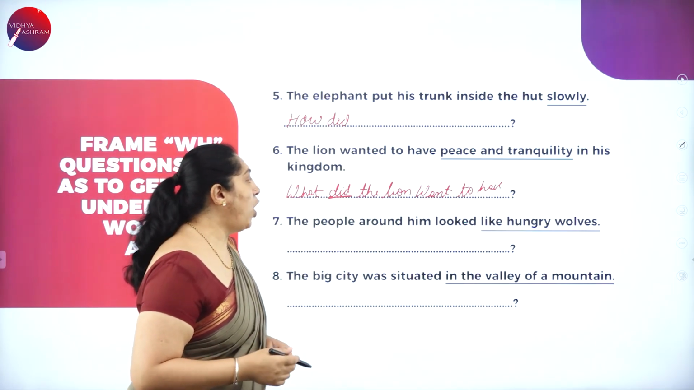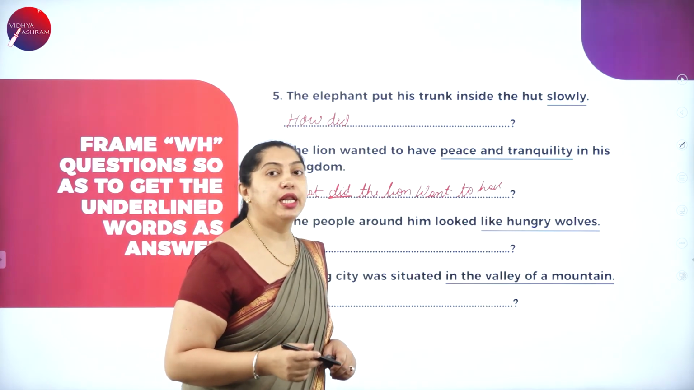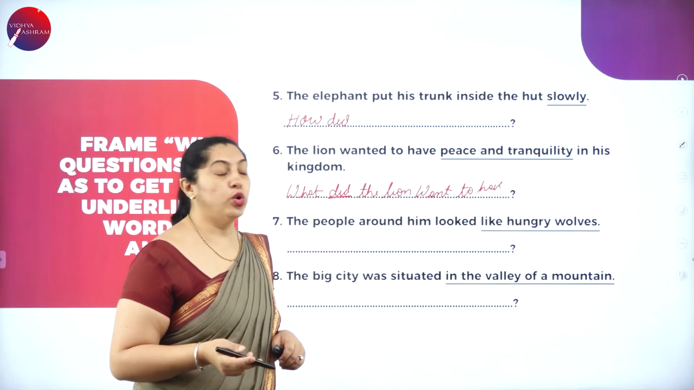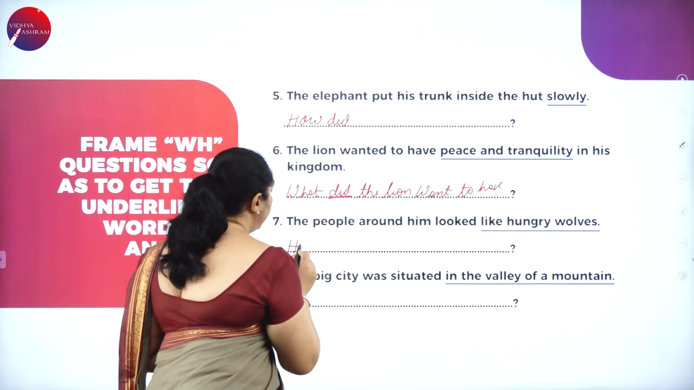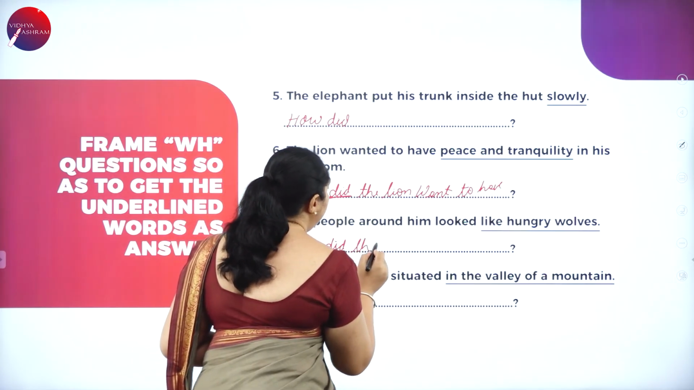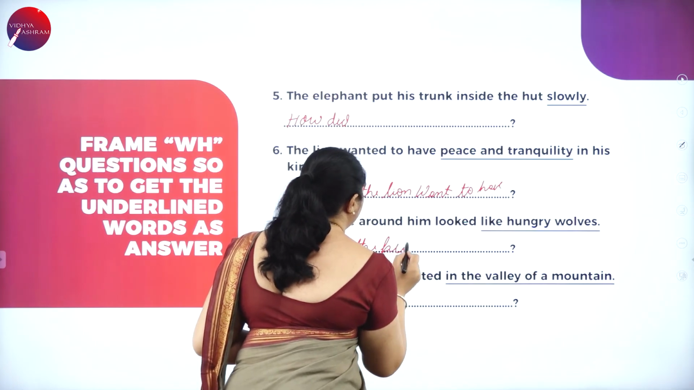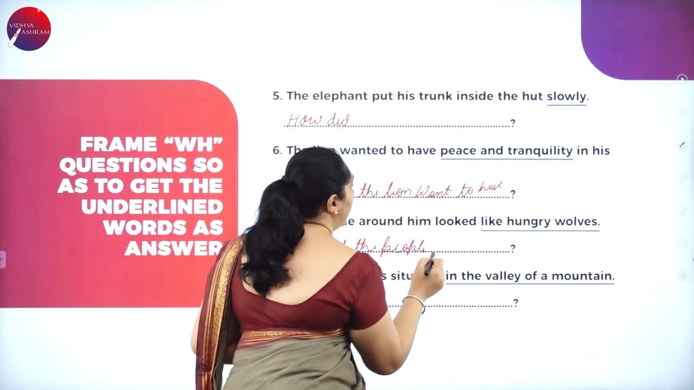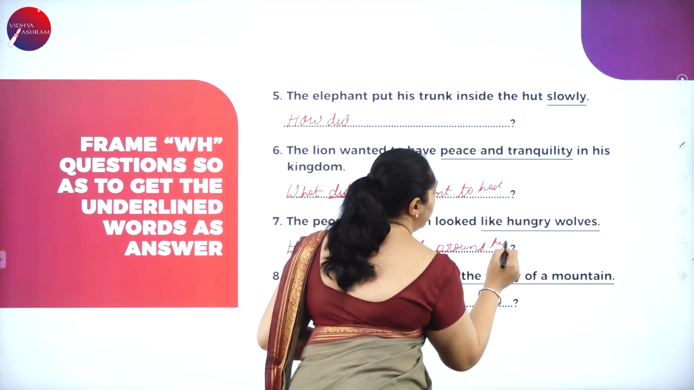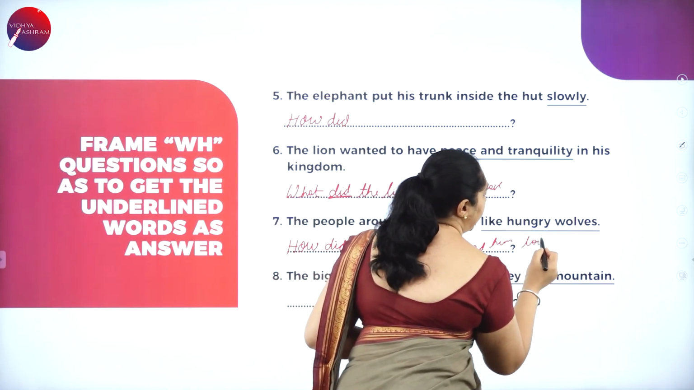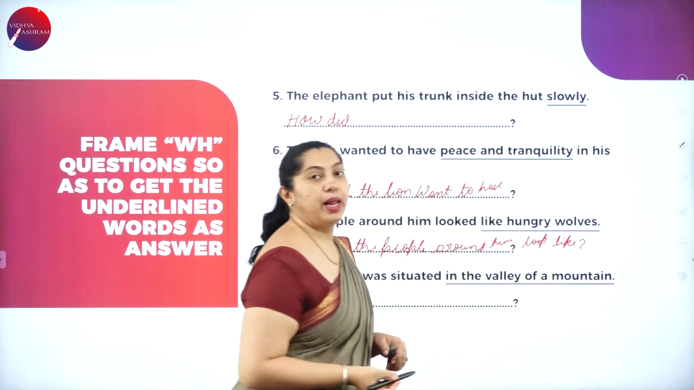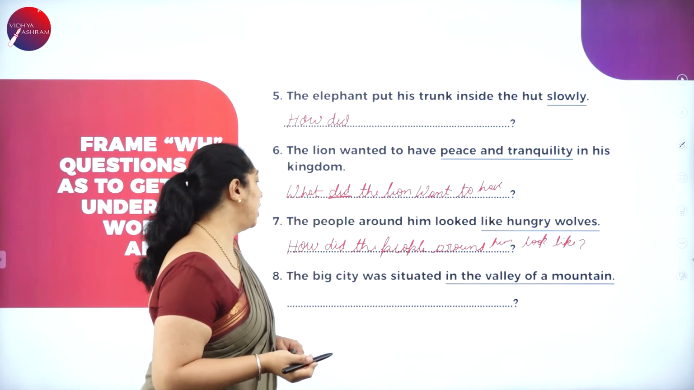The people around him looked like hungry wolves. How did they look like? They looked like hungry wolves. How did the people around him look like? The people around him looked like hungry wolves.